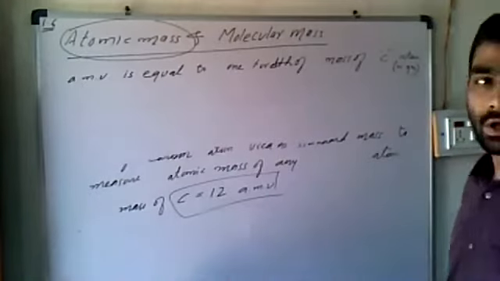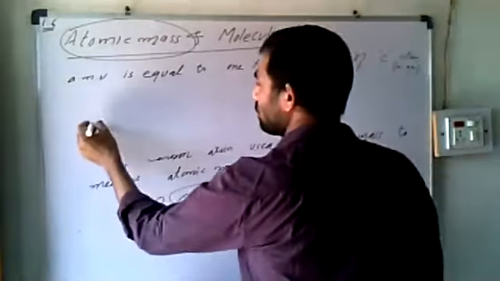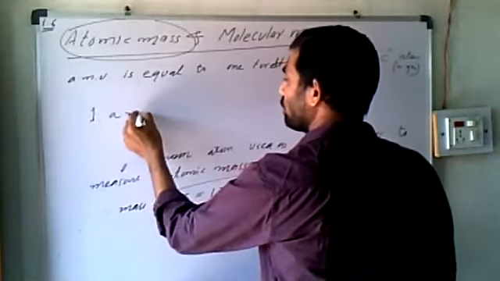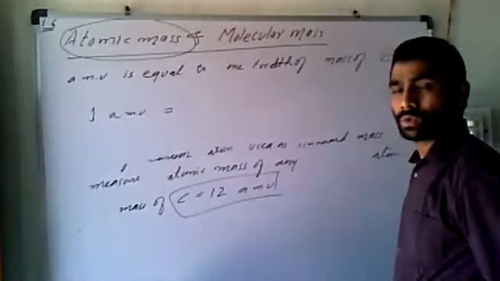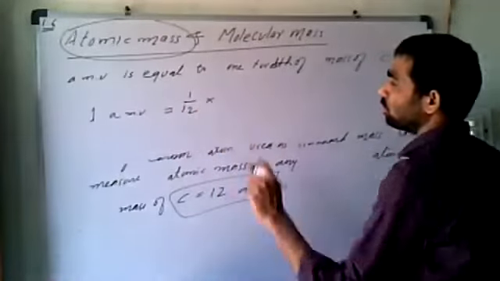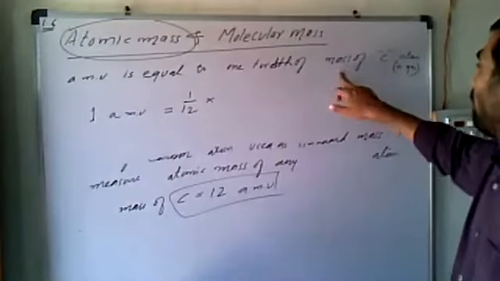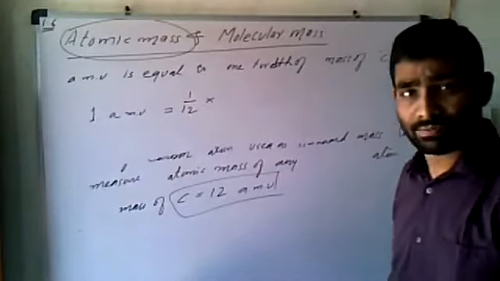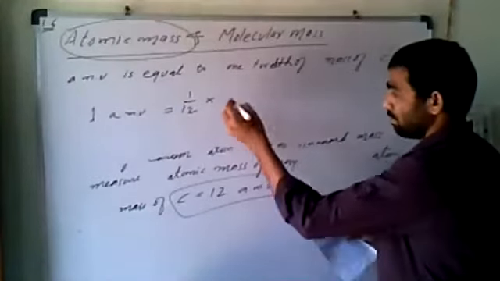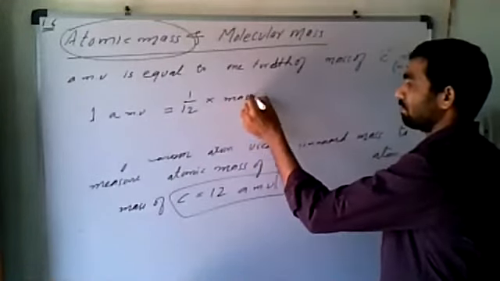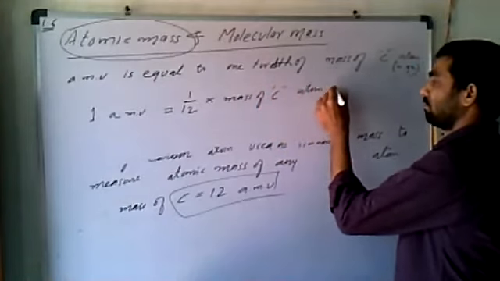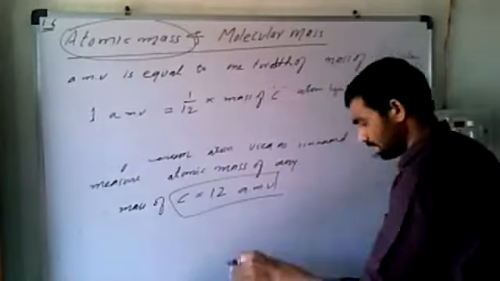Very important point. What is 1 AMU? So we can write 1 AMU is equal to 1/12 into the mass of carbon atom in gram.